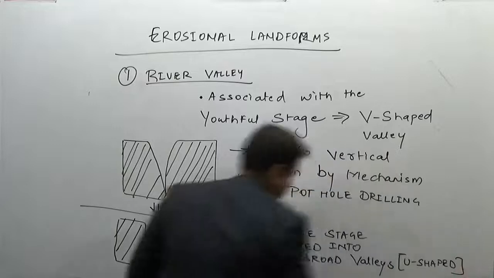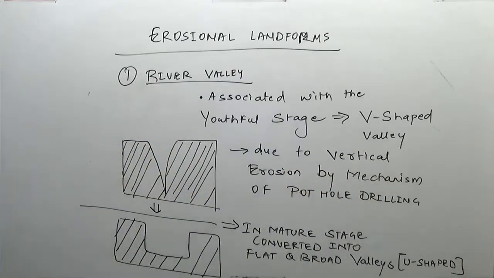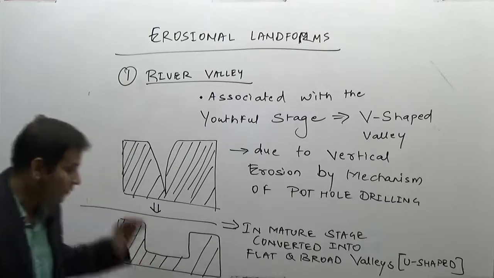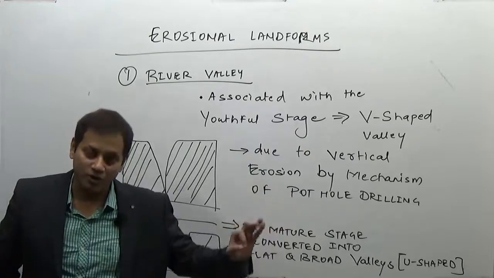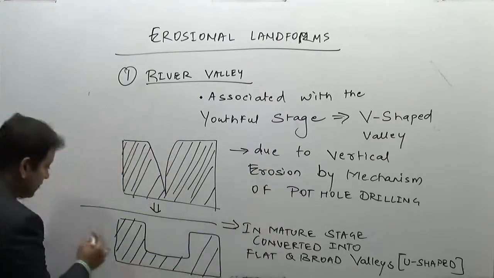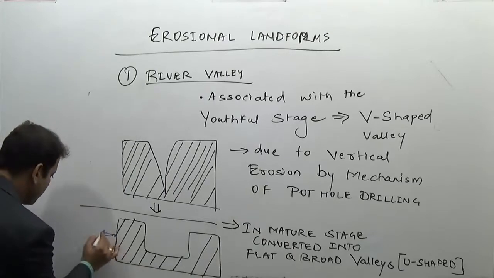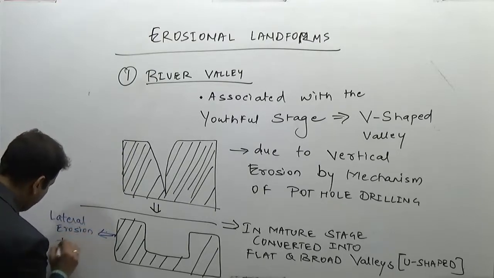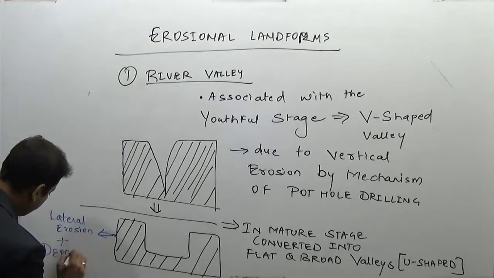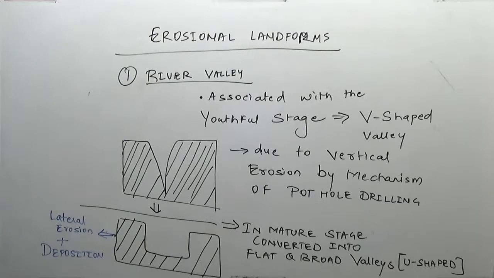Which are U-shaped valleys. Why are they converted into flat and broad U-shaped valleys? Because of the mechanism of lateral erosion and deposition. So these are one of the major features. How are they converted? Because of lateral erosion and deposition. They are converted due to the process of lateral erosion and deposition.